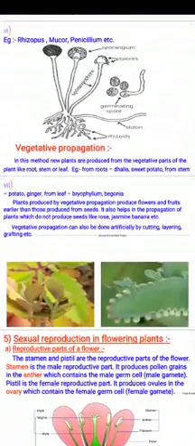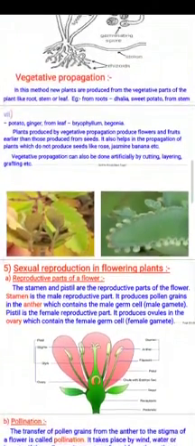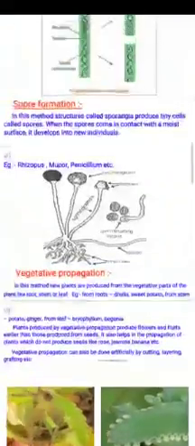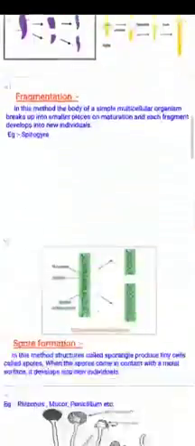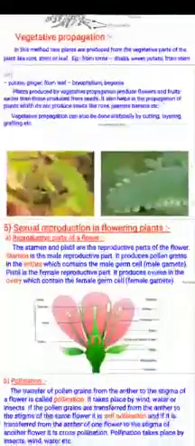As in the diagrams, we can see plants may also be produced by vegetative propagation and produce flowers and fruits. It also helps in the propagation of plants which do not produce seeds, like rose, jasmine, banana, etc. We also do it artificially by cutting, layering, grafting, as we can see in this diagram. So here we completed the asexual methods of reproduction: fission, binary and multiple, then budding, regeneration, fragmentation, spore formation, and vegetative propagation.